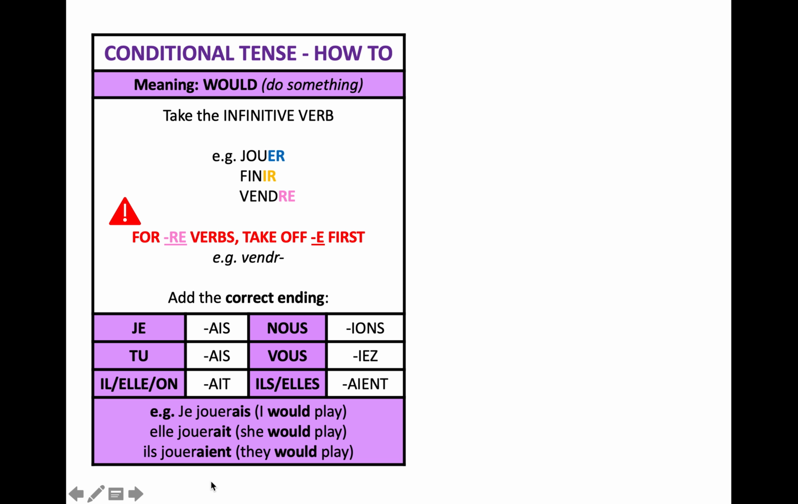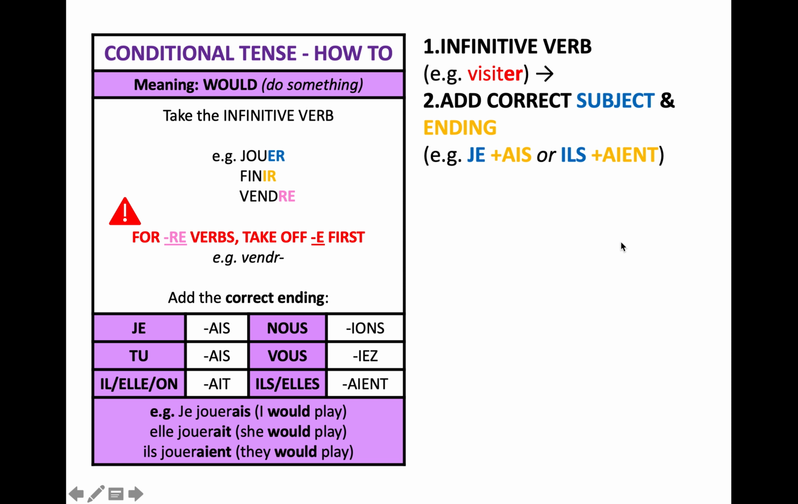This tense is really easy to form in as much as we're not having to do anything to the many verbs with their infinitive. We just leave it as we find it in the dictionary, or leave it as we've been given it on a vocabulary sheet. We add something onto the end. So the steps for forming this tense are quite simple. You take an infinitive verb, here's the example, visiter, and you add the correct subject and ending. So for je, you're adding AIS. Je visiterais. Or for ils, you're adding AIENT. Remember, it might look weird, but it's just pronounced AY.